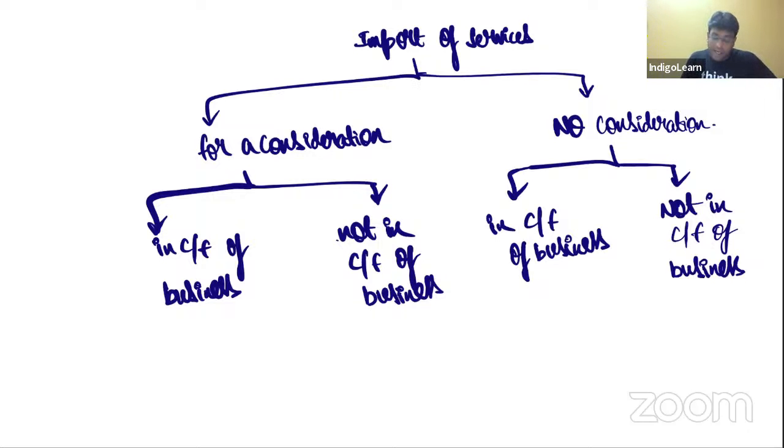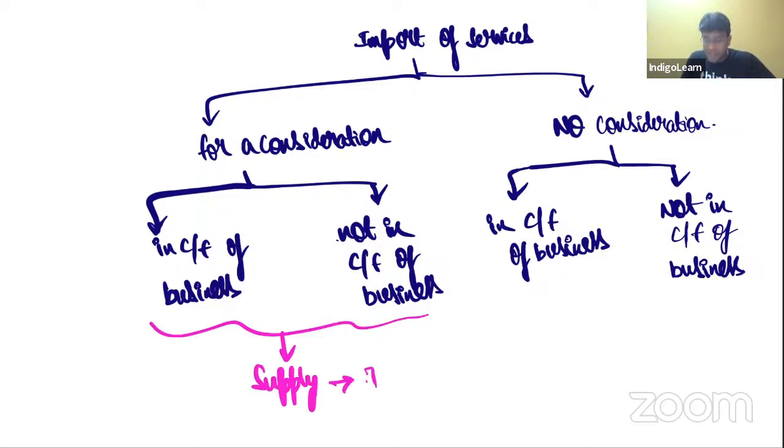In first case, in both the cases, it is regarded as supply because of section 7(1)(b). Because 7(1)(b) talks about something called import of services. Come on, my dear friends, what does 7(1)(b) talk about?